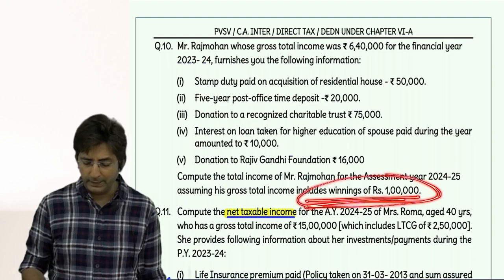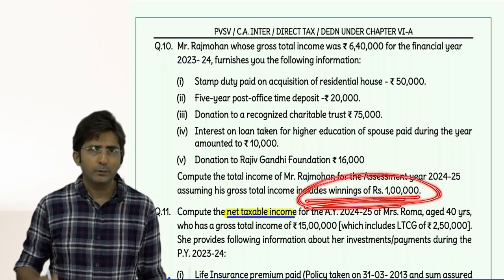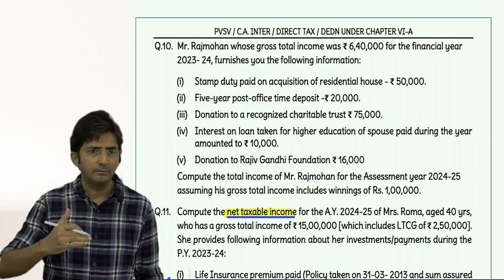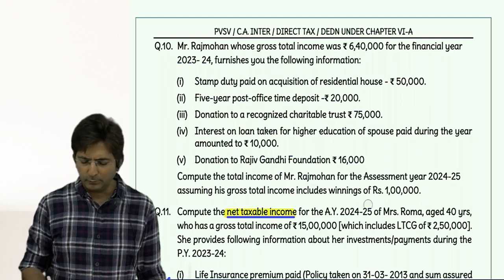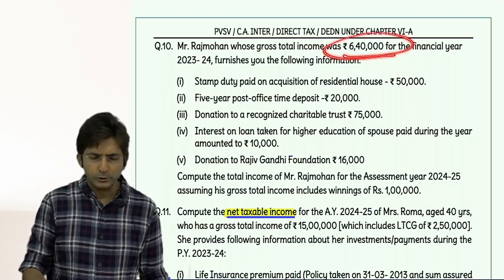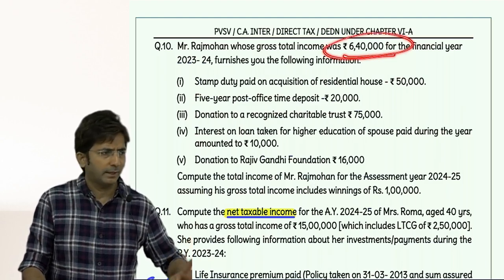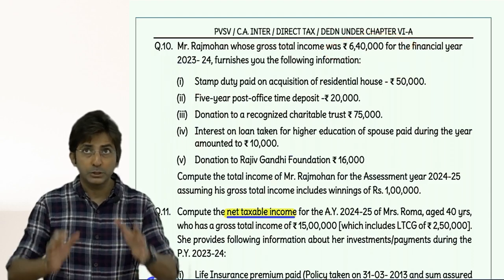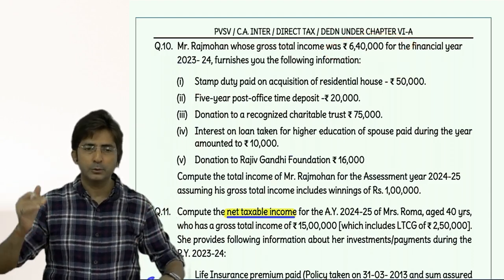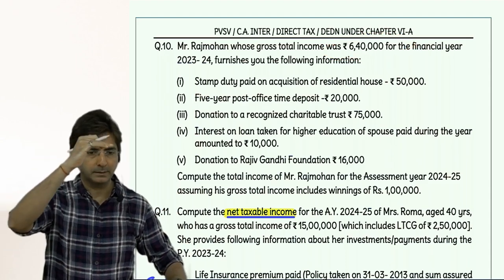When they have given winnings amount separately, when you are writing the 5 heads of income, show winnings separately. Otherwise you are insulting the question. If you directly write gross total income 6,40,000, they will not deduct marks for this silly thing, but still not advisable.